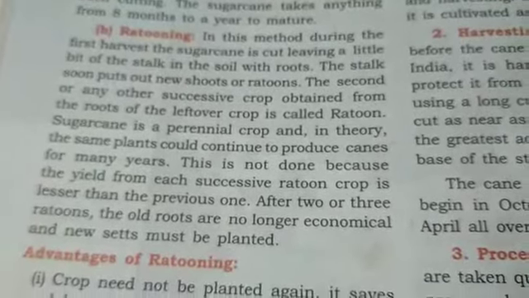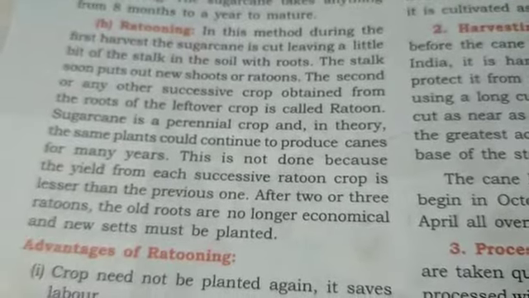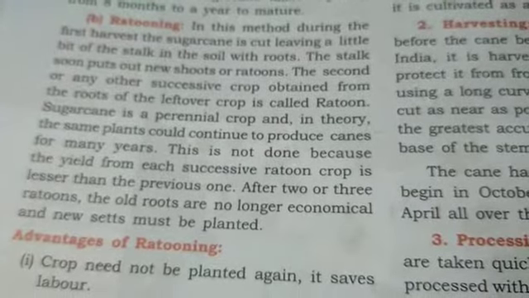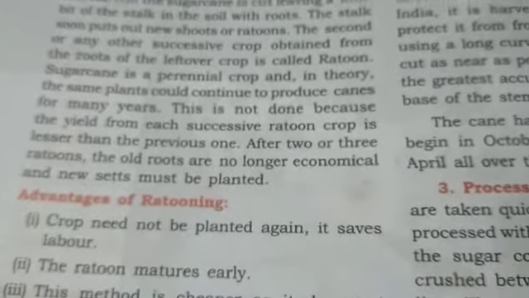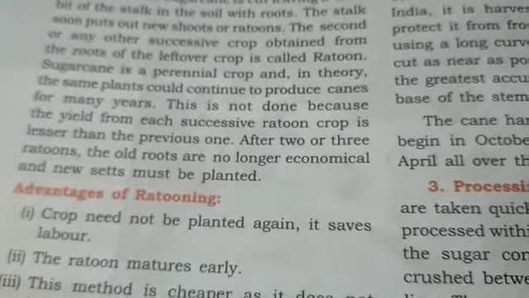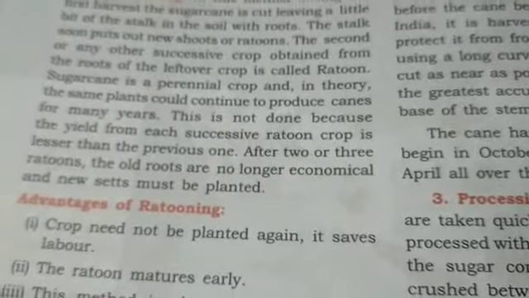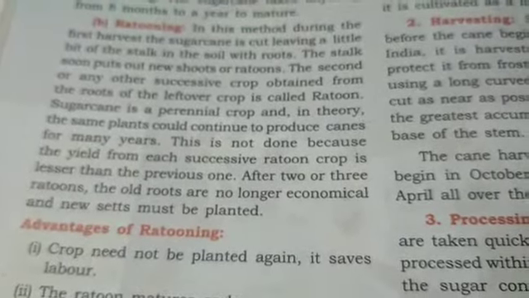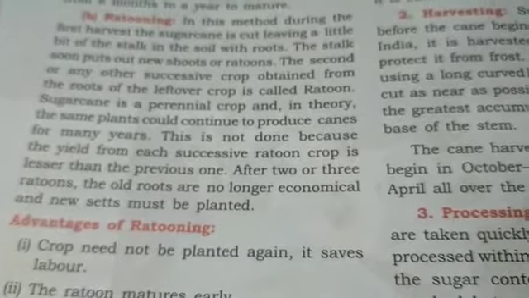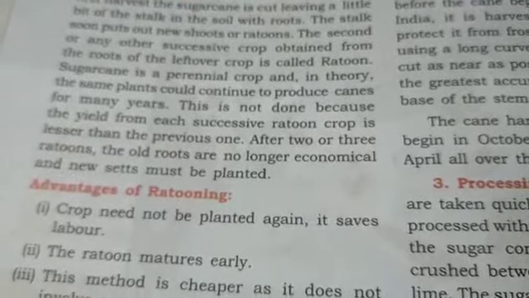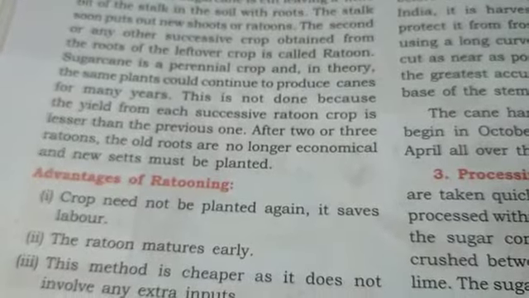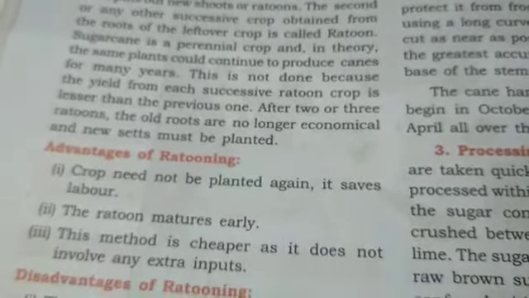Sugarcane is a perennial crop, perennial in the sense that all throughout the year it needs water, and in theory the same plants could continue to produce canes for many years. This is not done because the yield from each successive ratoon crop is lesser than the previous one. After 2 or 3 ratoons, the old roots are no longer economical and new sets must be planted.